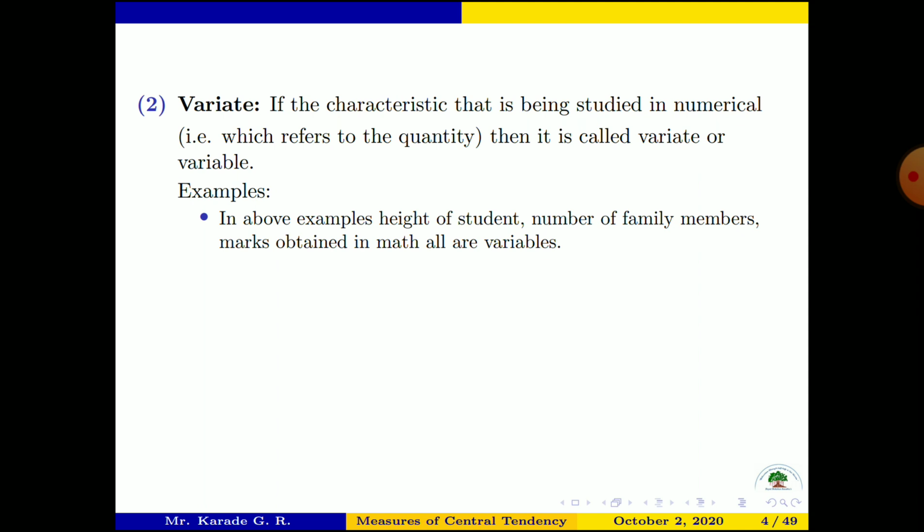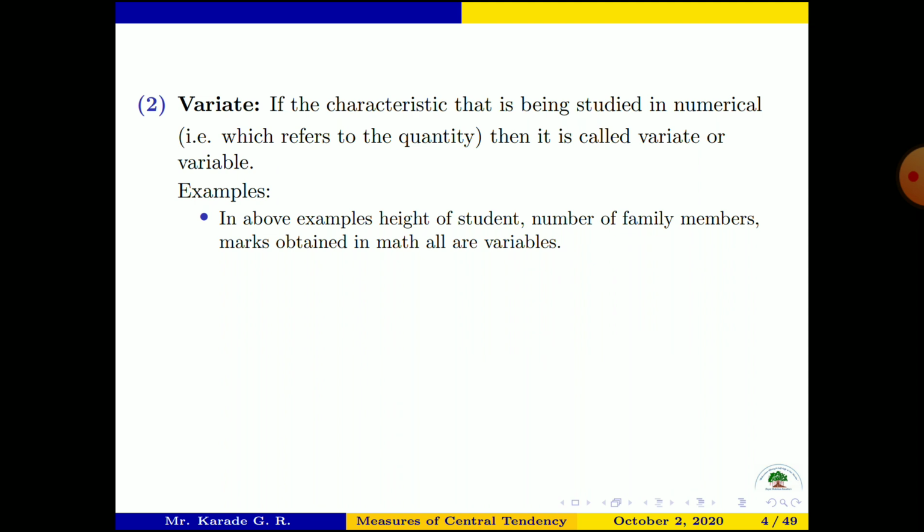Suppose there are 100 students in the class. Then for one student we have one number for height, so we have 100 numbers for 100 students. Height of a student is the variate because it changes from student to student. For a different student we have a different height.